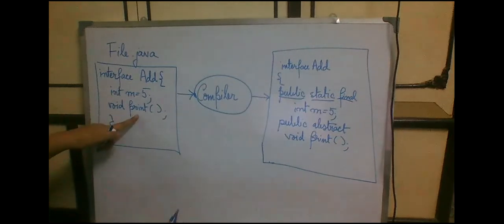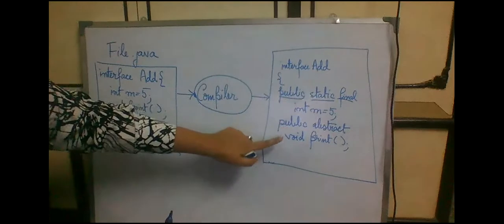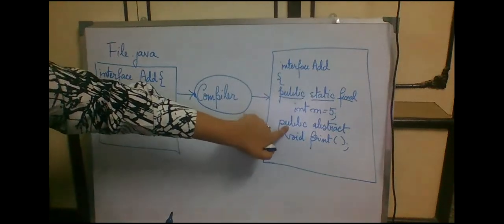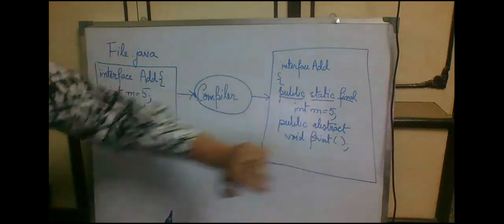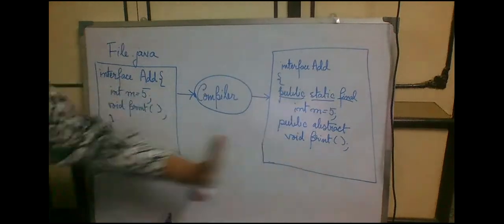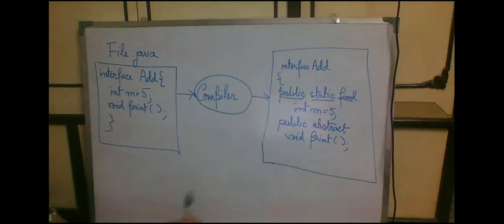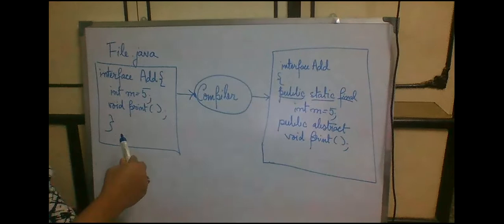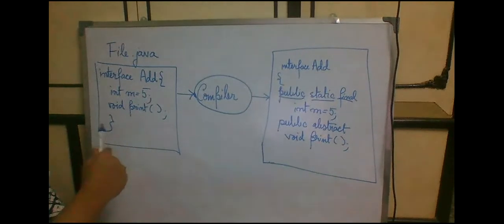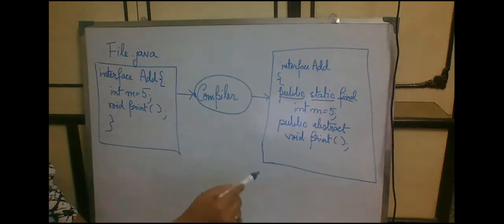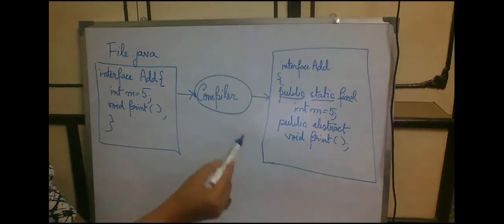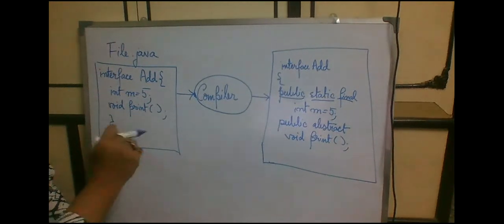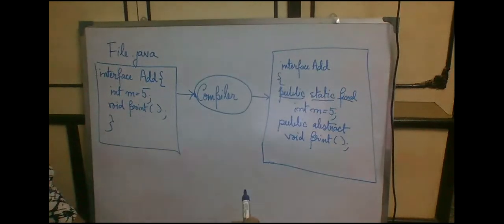What about the particular method print, which has a return type void? That particular method print becomes a public method, and it is an abstract method, void print. See, I already told you that whatever method signature we are putting inside the interface will become abstract. So this abstract keyword is added to this particular line of code by the compiler itself.